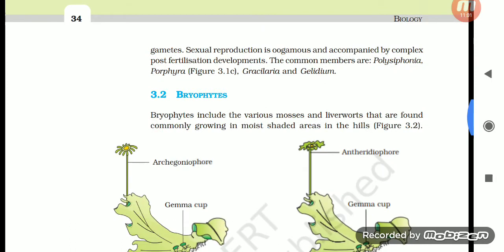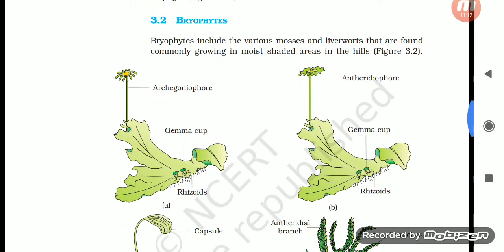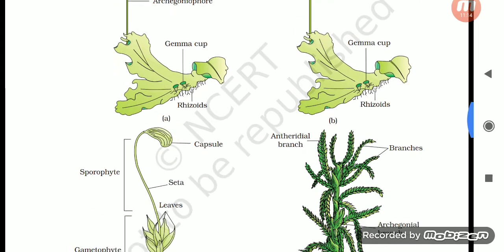Moving on to bryophytes. Bryophytes 3.2. Bryophytes include the various mosses and liverworts that are found commonly growing in moist shaded areas in the hills. Archegoniophore, gemma cup.